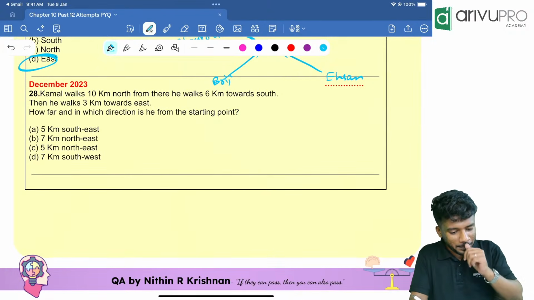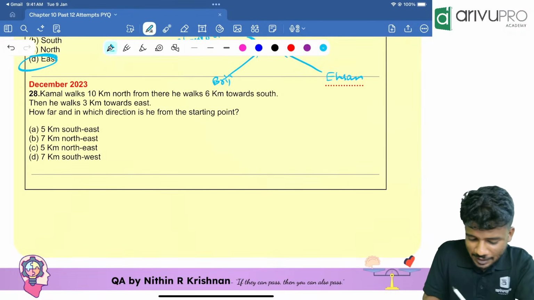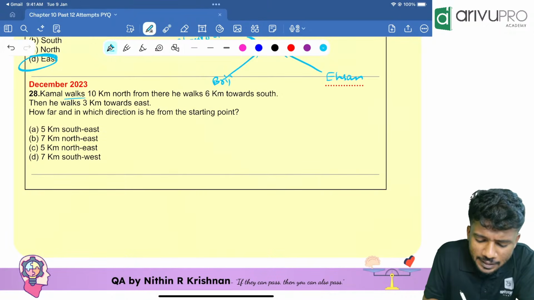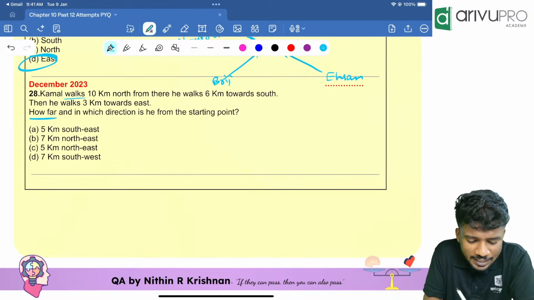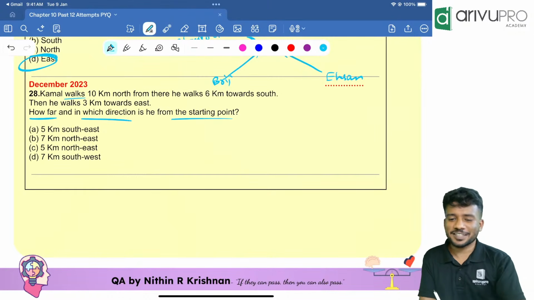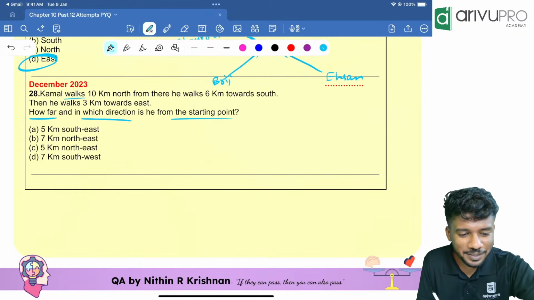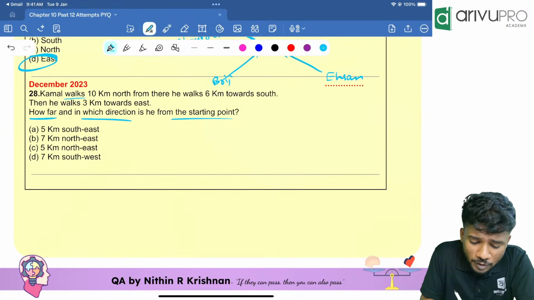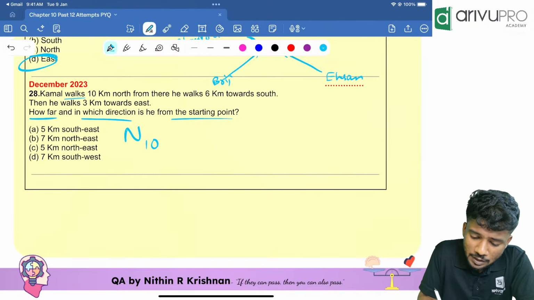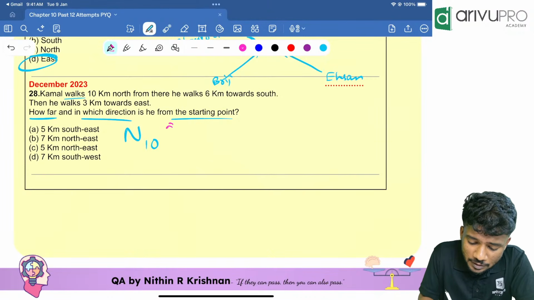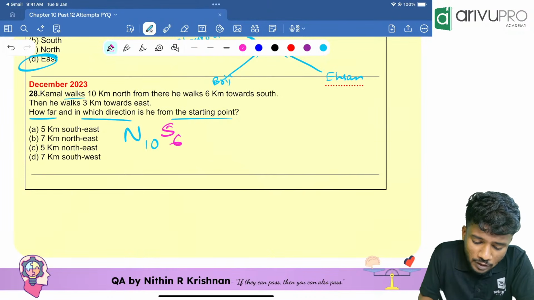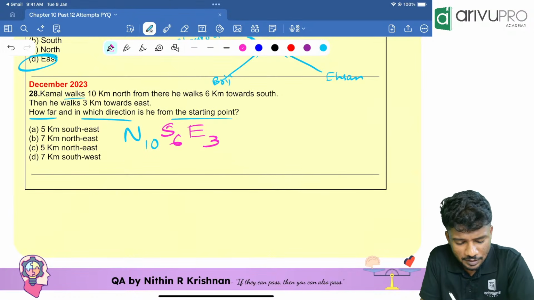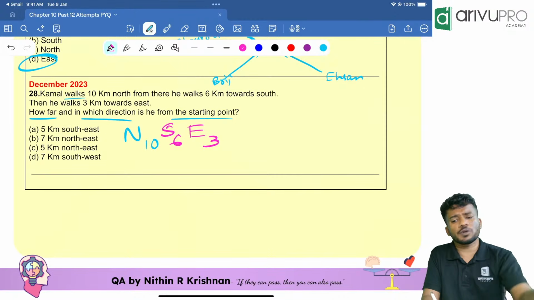December 23, people. We are almost at the mid. Kamal walks 10 kilometers. The question, I'll read the last line: how far and in which direction he is from the starting point. Same type of question repeated again and again. So Kamal walks 10 kilometers in the north. Then he walks 6 kilometers in the south. Then he walks east, 3 kilometers. How far and in which direction is he from the starting point?